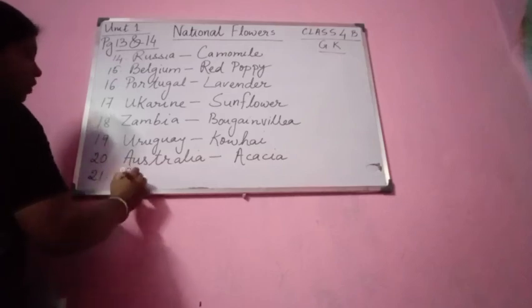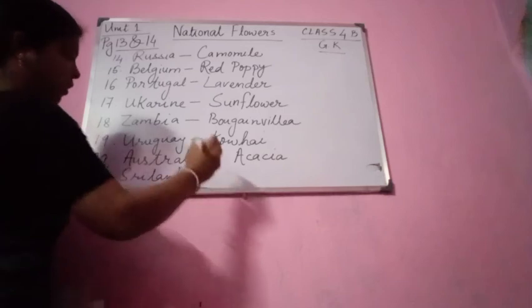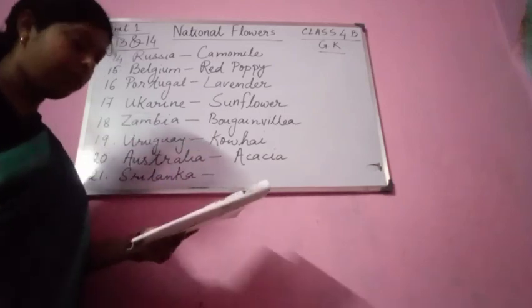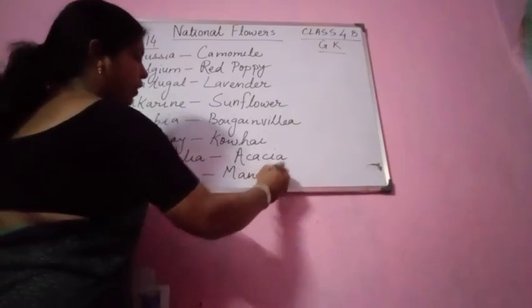The national flower of Sri Lanka is Manil. You see the flower?